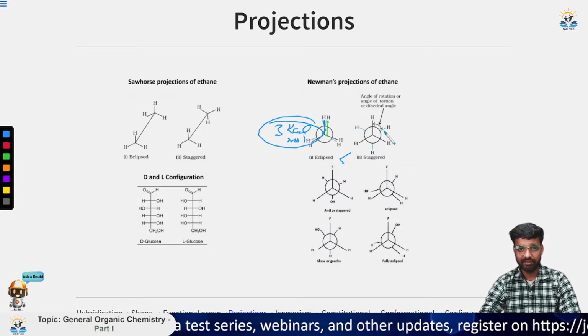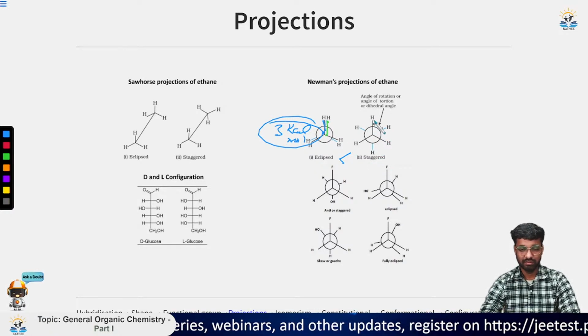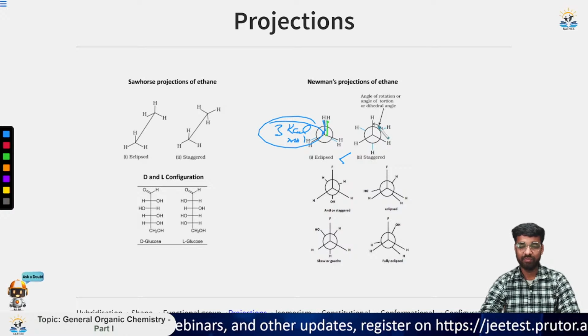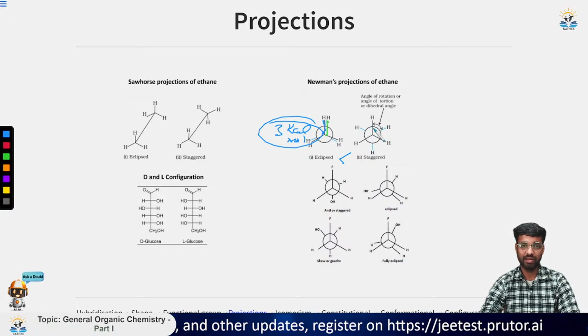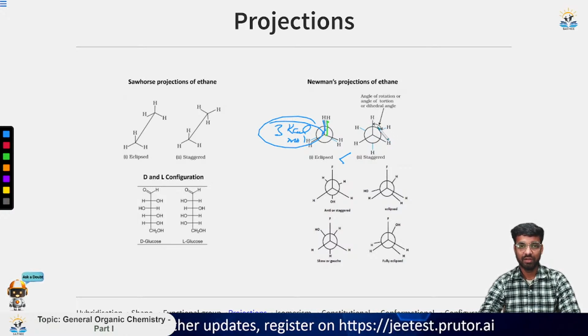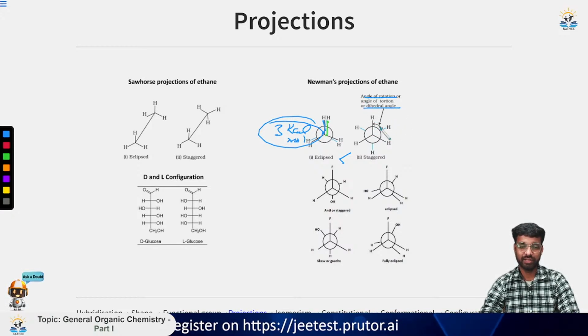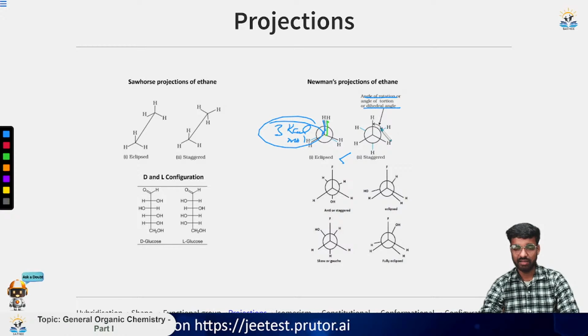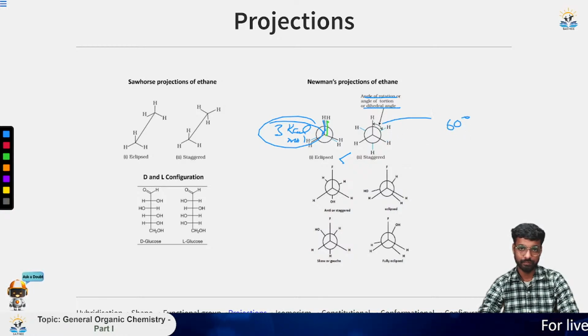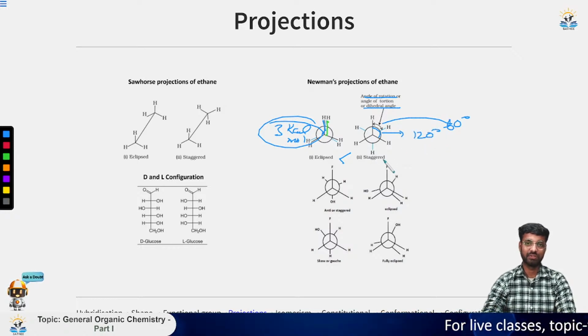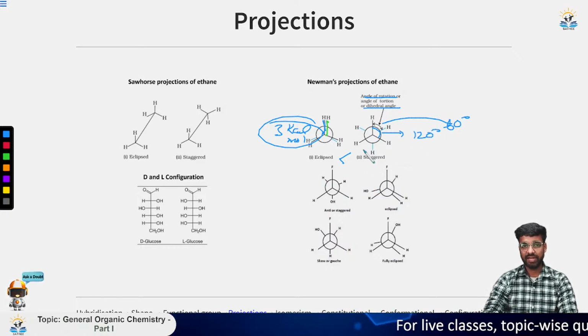And if you look at the staggered form, this and this have an angle, meaning it is not just behind it, not overlapping this bond, and this angle is called the torsional angle or dihedral angle. In this case, if you consider here, this angle is 60 degree, and this whole angle is 120 degree. So this is the case of staggered.